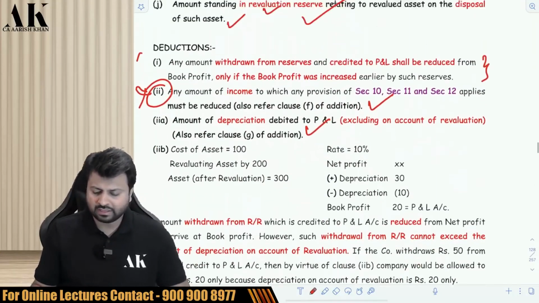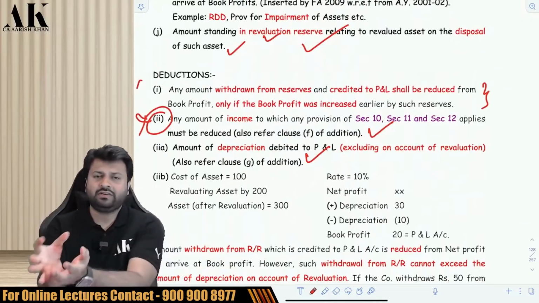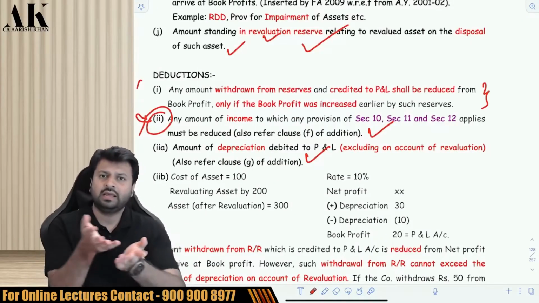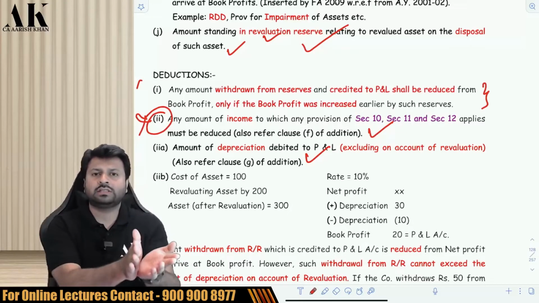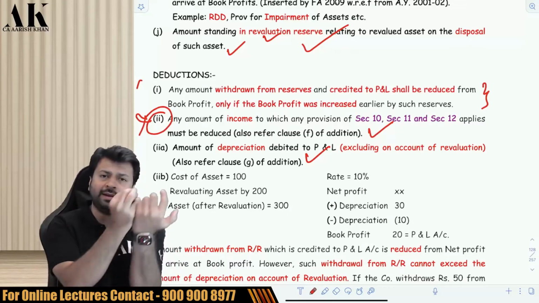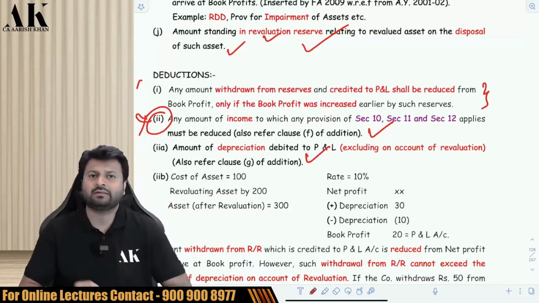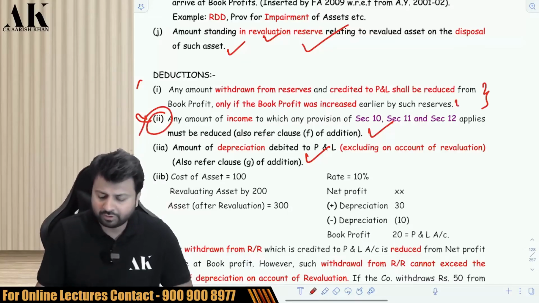So at the same time, the ripple effect of that is the opposite effect. Now if I take out something from reserve and credit it back to P&L, I have to reduce it from the P&L also. So when something was going from P&L to reserve, I have to add it back. If something is coming back to P&L from reserve, then I have to reduce it back. But this is only allowed if the book profit was increased earlier.